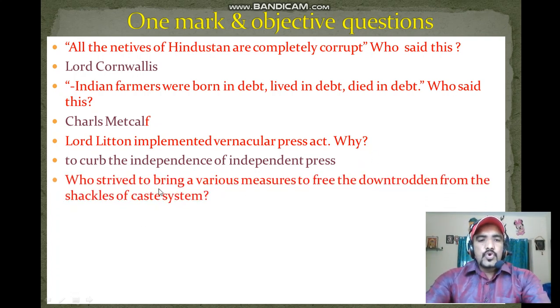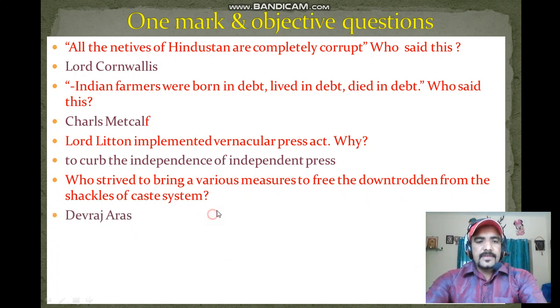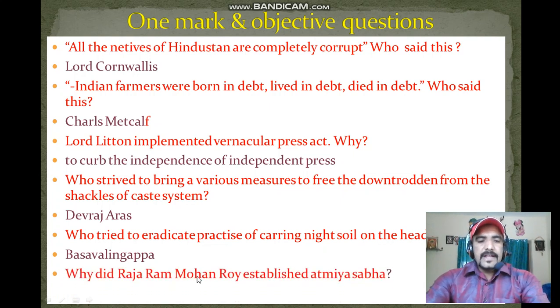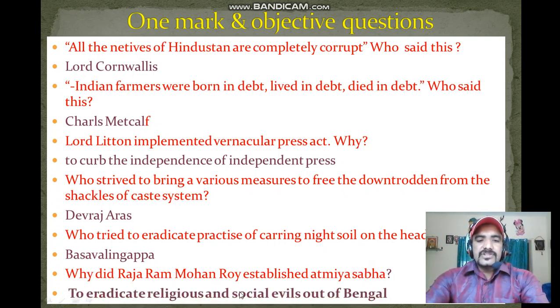Next question, who strived to bring various measures to free the downtrodden from the cycles of the caste system? The person is Devaraj Urs. Next question, who tried to eradicate the practice of carrying night soil on the head? Basavalingappa. Next question, why did Raja Ram Mohan Roy establish the Atmiya Sabha? Because to eradicate religious and social evils out of Bengal.